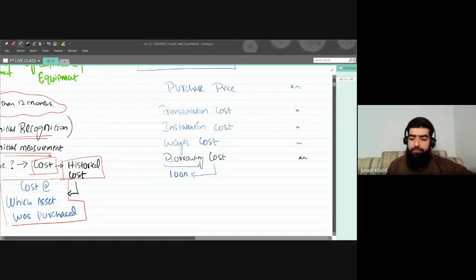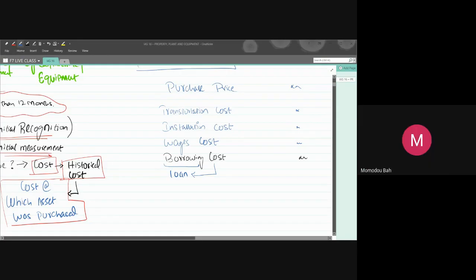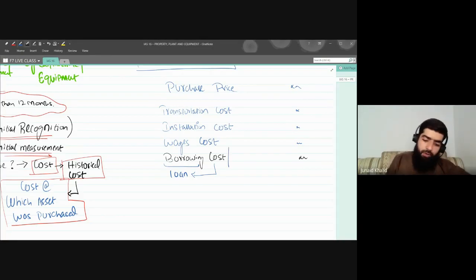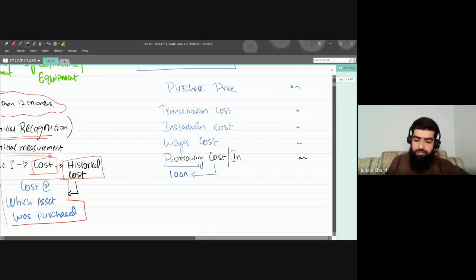The cost will be known as what? Interest. Borrowing cost. Nice. So the other name of the borrowing cost is basically the interest.